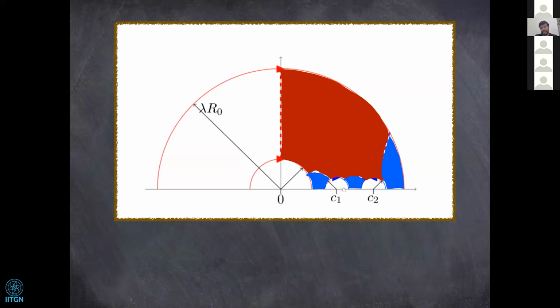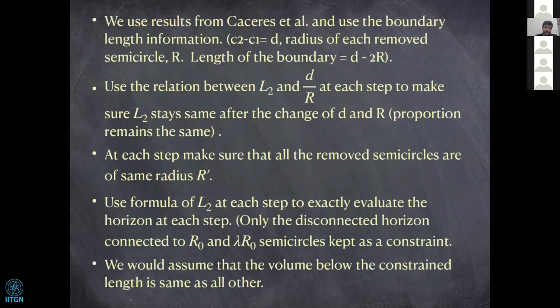To introduce newer exits, I have to keep removing smaller radius semicircles from this side, so we have to keep changing the radius of the smaller semicircles that we remove at each time step.